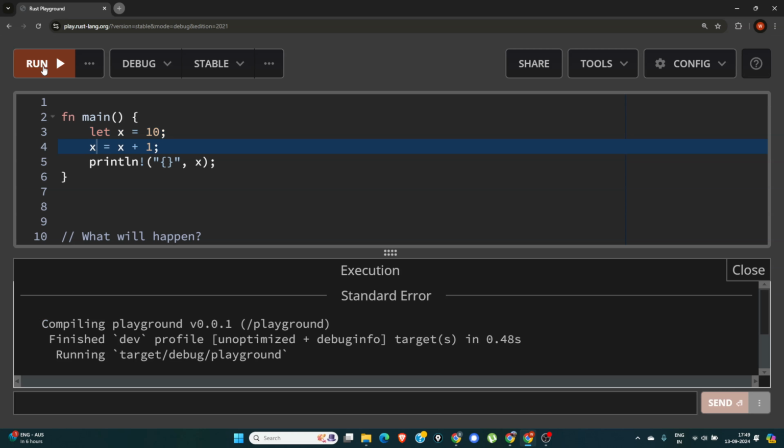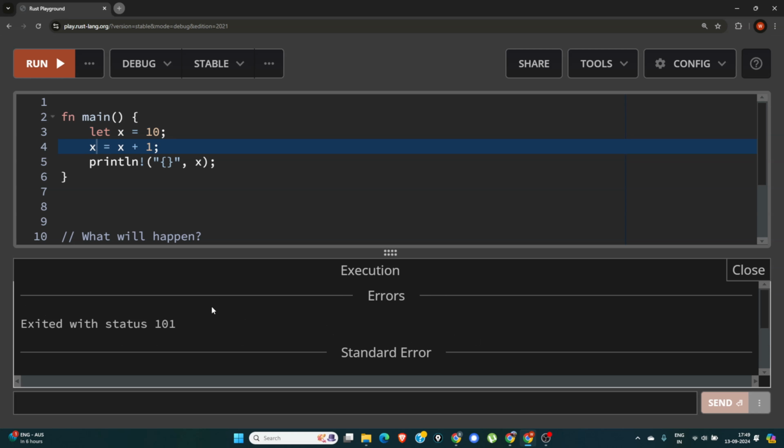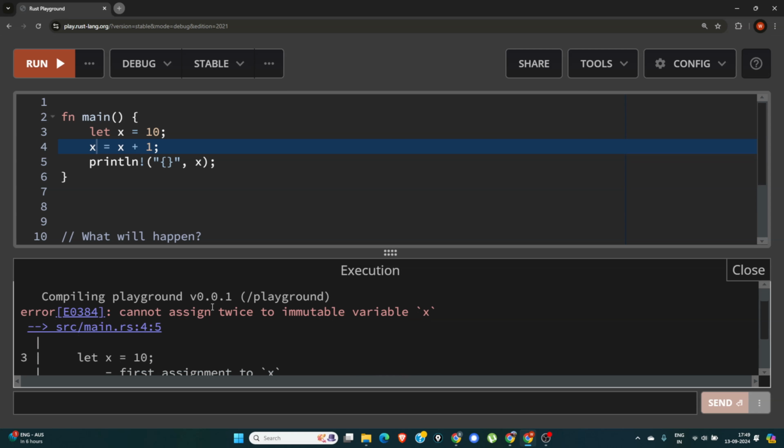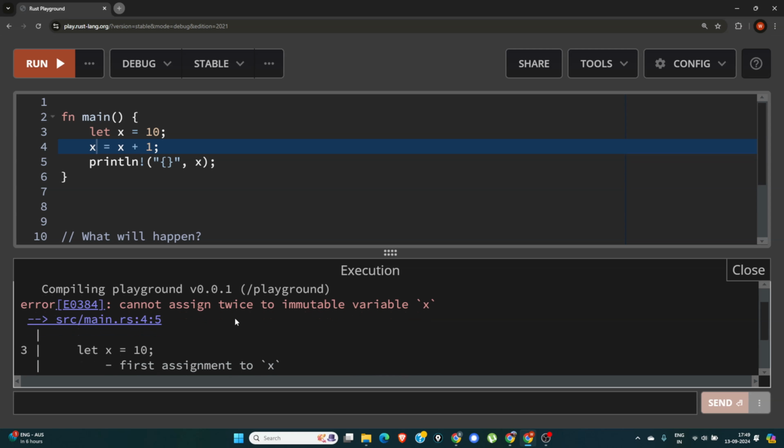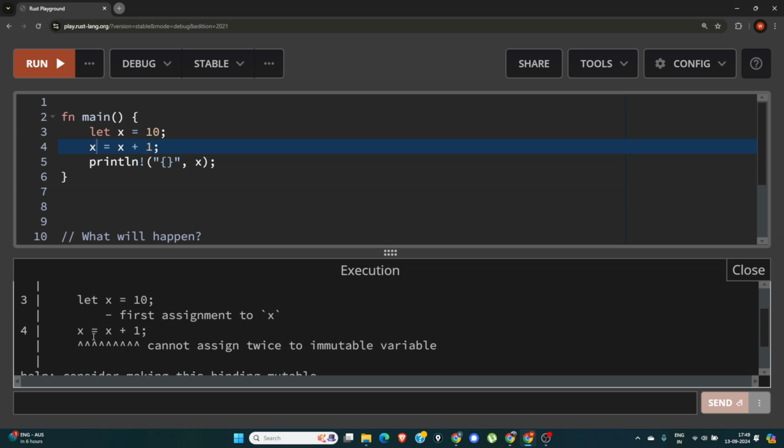Now let's run the code. So if you see, it is throwing a compile time error saying cannot assign twice to immutable variable x, and we are trying to assign it twice here in x equal to x plus 1. To fix this issue, we can put the mut keyword to make this variable mutable.